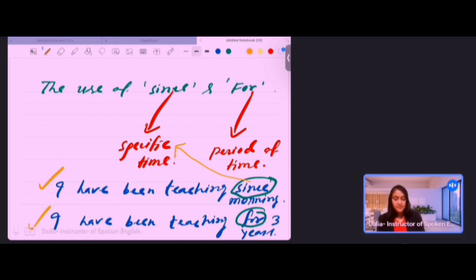And for the second sentence, you can look here. I have been teaching for 3 years. So for the first sentence, I say I have been teaching since morning, and for the second sentence, I am telling I have been teaching for 3 years. That means here I'm talking about a period of time. Period of time means, for example, for a long time I have been doing something. So whenever we are talking about a period of time, then always we have to use for, and whenever we are talking about a specific time, then always we have to use since. Okay, all right, clear.